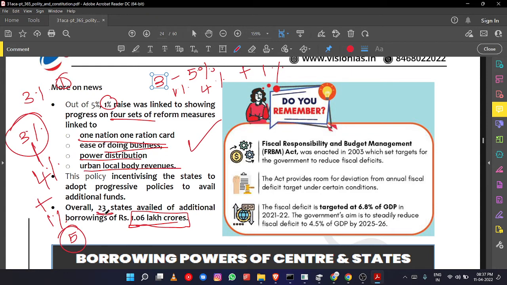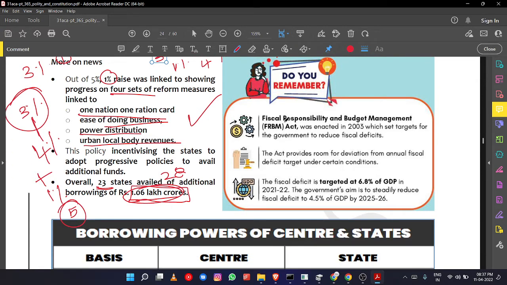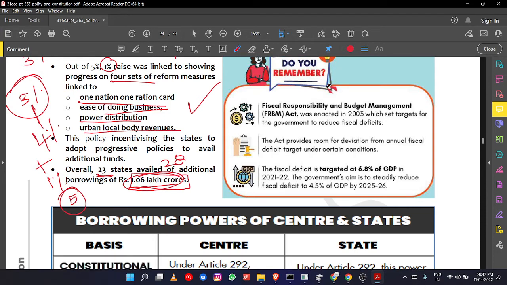Overall, 23 states out of 28 states have availed this additional borrowing of 1.6 lakh crores. There is an act governing this borrowing limit, the Fiscal Responsibility and Budget Management Act. Earlier, what used to happen is that the revenue the central government earns would be much less than what it spends, so there will be a deficit. If you are earning 100 rupees and spending 120 rupees, your deficit will be 20 rupees, right?